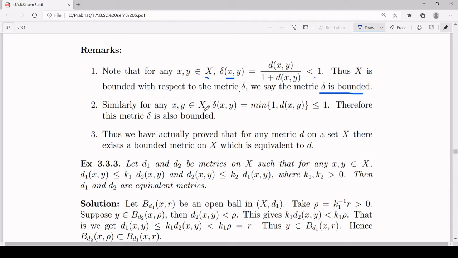Similarly, if d is a metric on your set X, we have proved delta(x, y) equal to the minimum of 1 and d(x, y) is also a metric, and this delta(x, y) for any x and y in X is always less than or equal to 1.